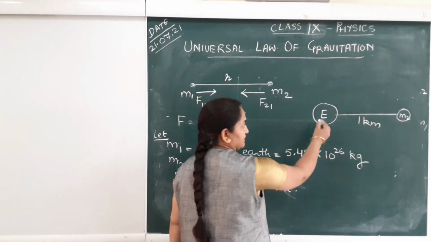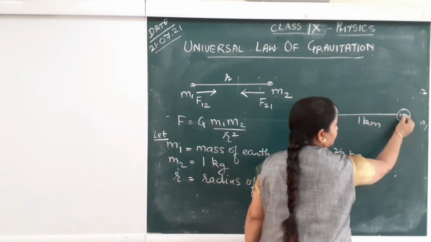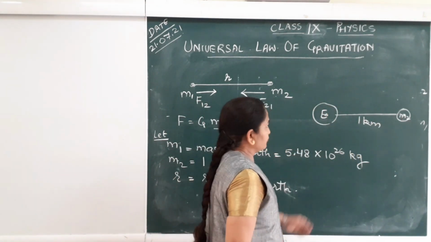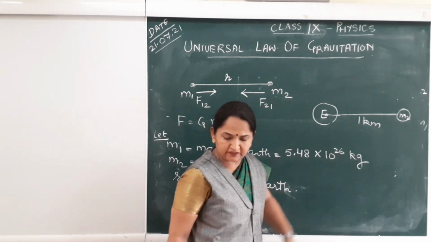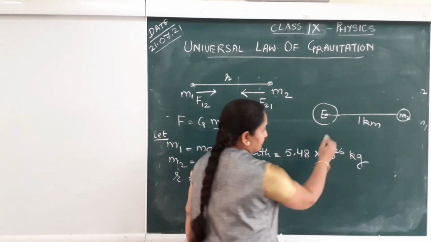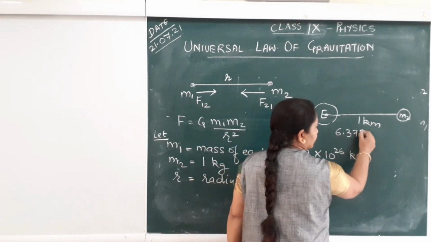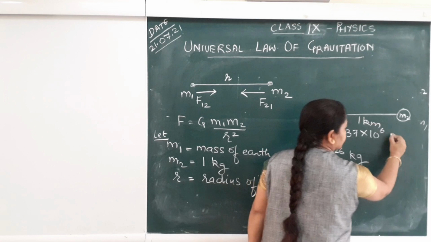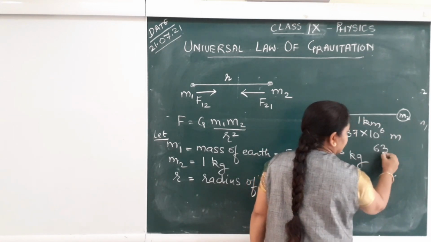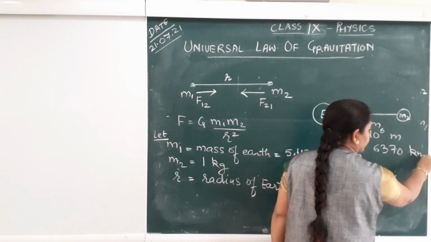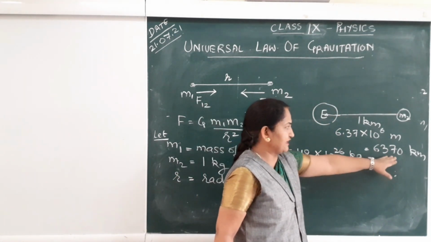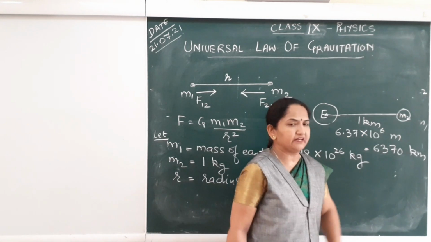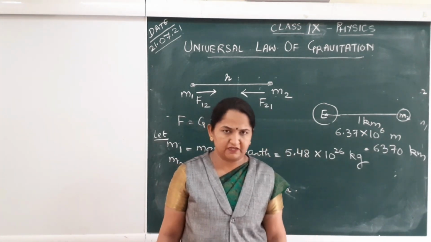It has to be considered from the center of the two masses. So if we consider it from the center of Earth, I have to consider the radius of Earth, which is 6.37 into 10 power 6 meter, or you can say it is 6370 kilometer. In comparison to this 6370 kilometer, this 1 kilometer distance is almost negligible.